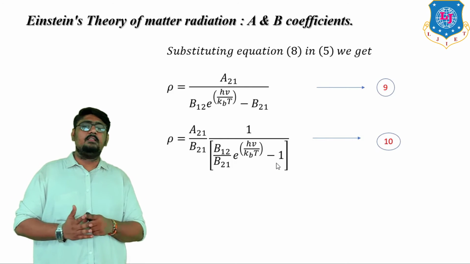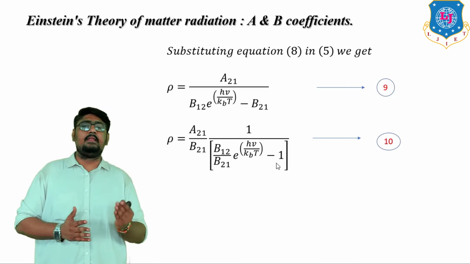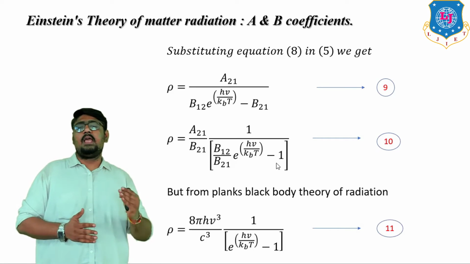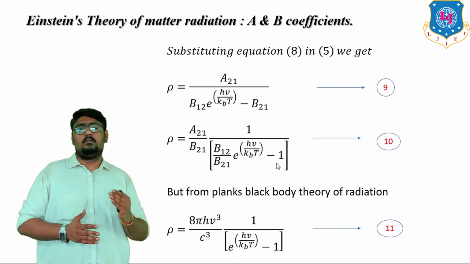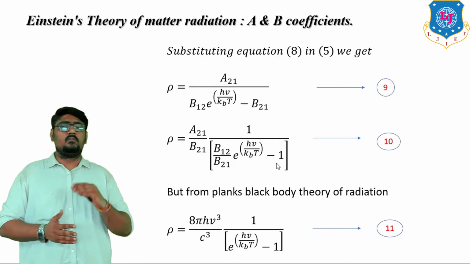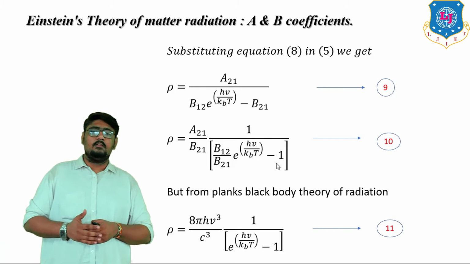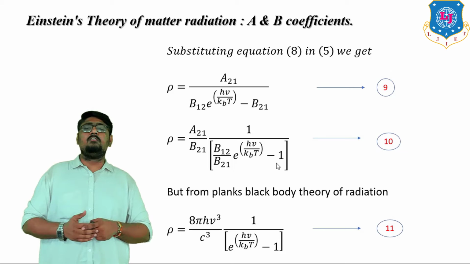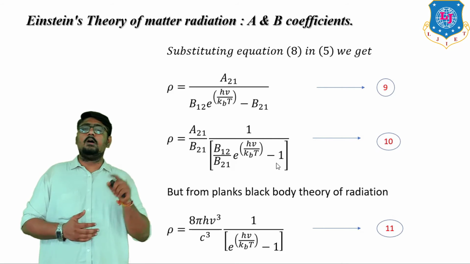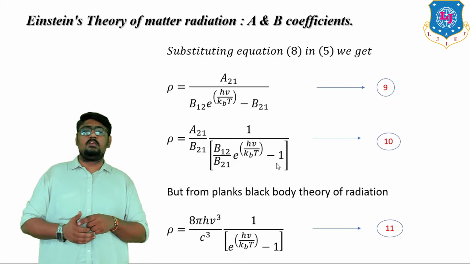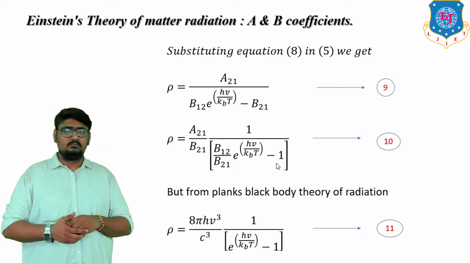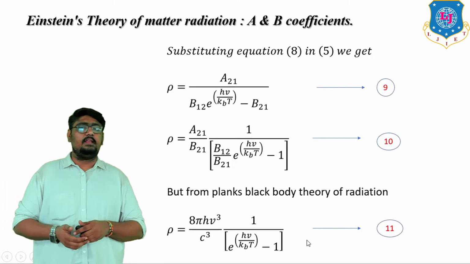Why have we done this? Because now we are comparing this equation with the equation of Planck's black body radiation theory. From Planck's theory of radiation, we get rho is equal to 8 pi h v cube by c cube into 1 upon e raised to hv by kBT minus 1. You might know about this theory. This is equation number 11.